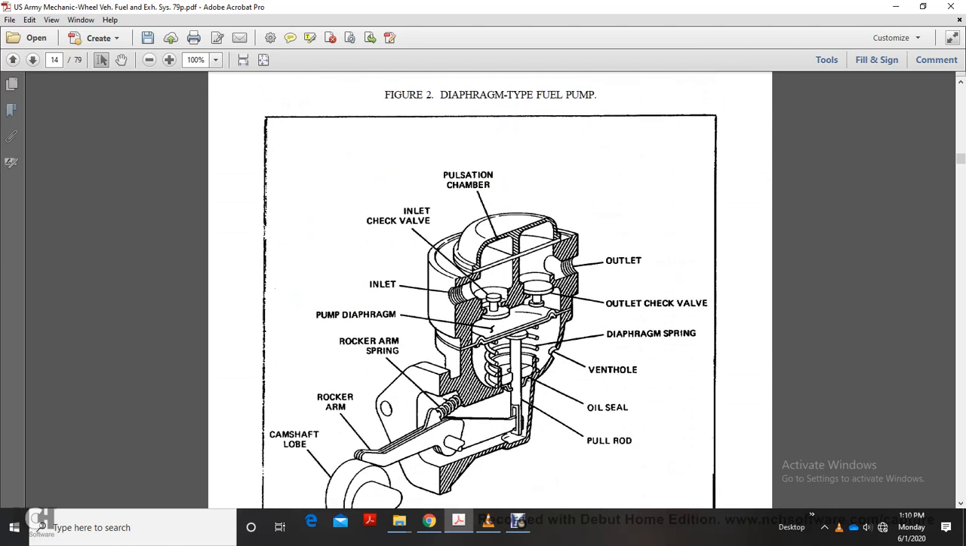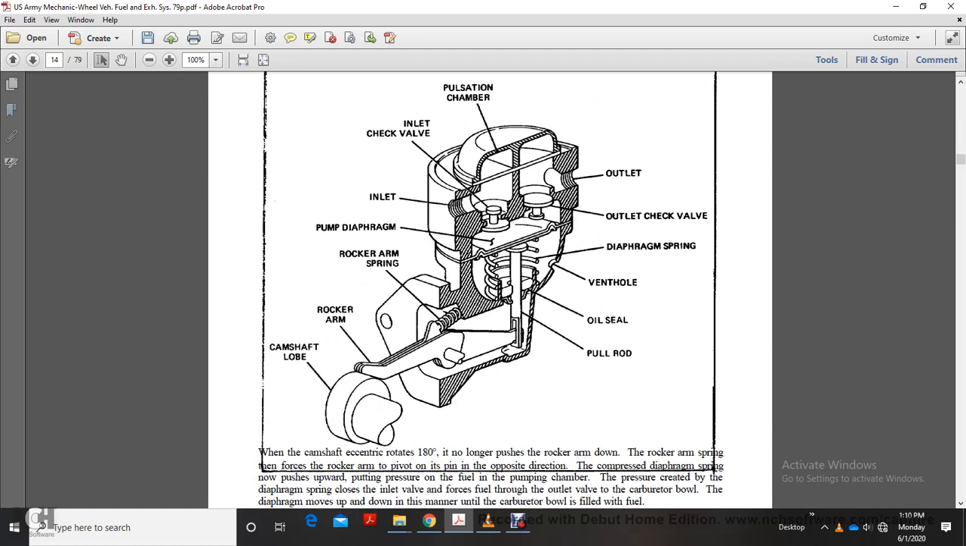Figure 2 shows the diaphragm fuel pump. It shows the piston chamber, the inlet check valve, outlet check valve, pump diaphragm, diaphragm spring, rocker arm, vent hole, oil seal, pull rod, rocker arm, and camshaft lobe.